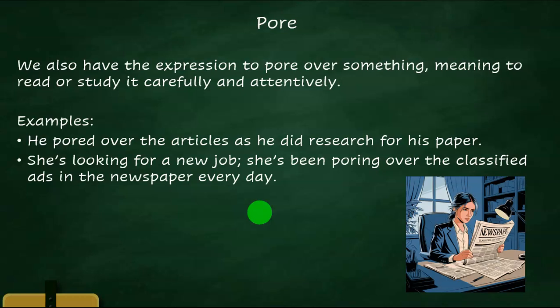So friends, I hope you've understood the two meanings of the word pour, which is P-O-U-R, the three meanings of the word poor, which is P-O-O-R, and the two meanings of the word pore, which is P-O-R-E.